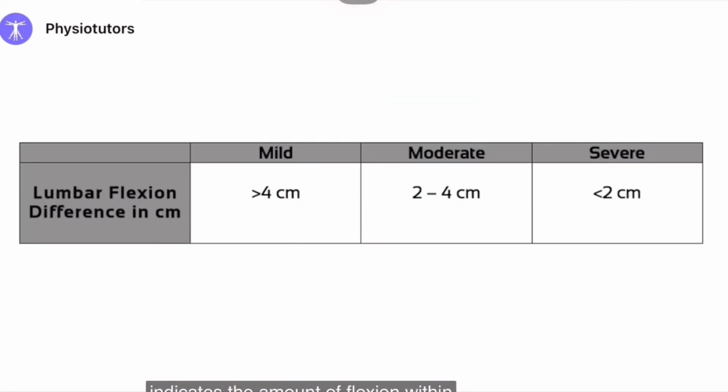Within the BUSME, lumbar flexion limitation is categorized as mild if the difference lies above 4 centimeters, as moderate if the difference lies between 2 to 4 centimeters, and as severe if the difference is less than 2 centimeters.